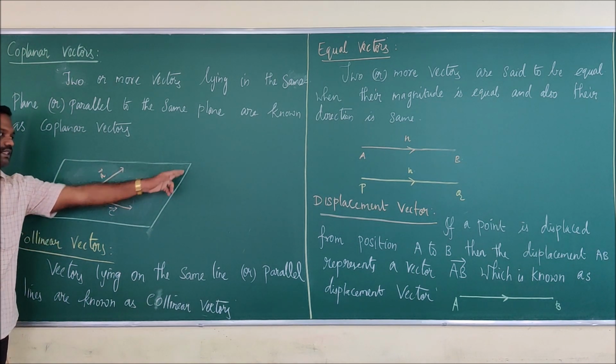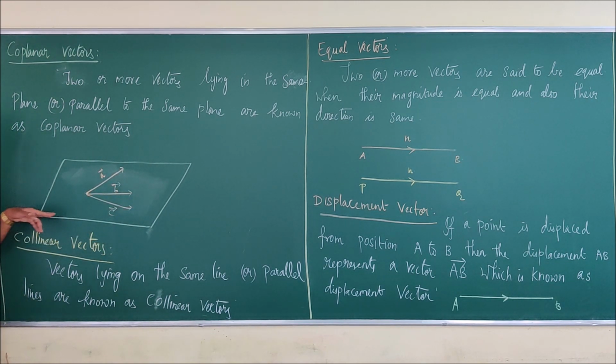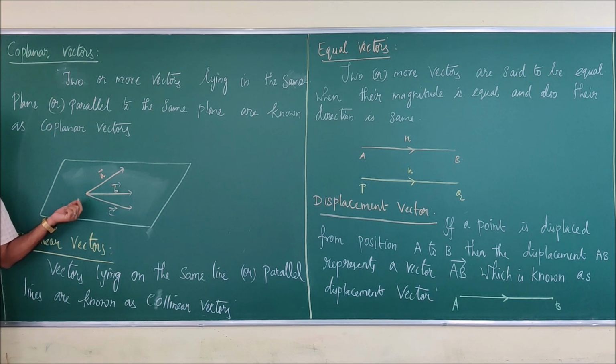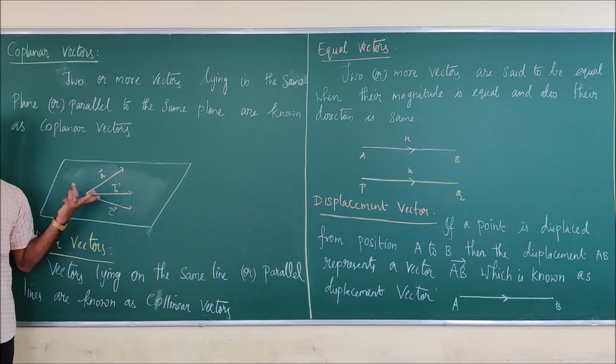So I have drawn the line. You see four lines. Okay, plane, you see four lines. This is the plane in which you are having three vectors, that is A vector, B vector, C vector, so that all the three vectors are lying in the same plane. So we are saying this as coplanar vectors. This is one of the examples I am giving.